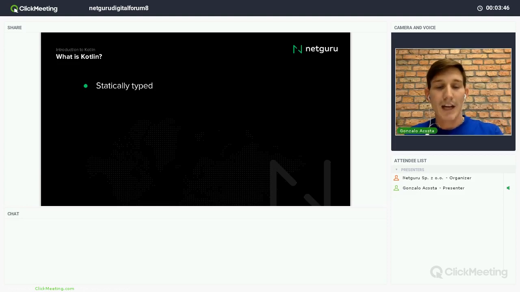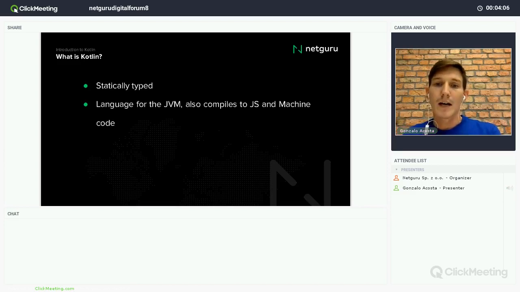It's statically typed. That means that all the types of the variables are known at compile time, but it's not always necessary to indicate the type of the variable. We'll see that later, but it sounds weird for Java developers, but it's like that. Of course, it's a language made for the JVM, right?